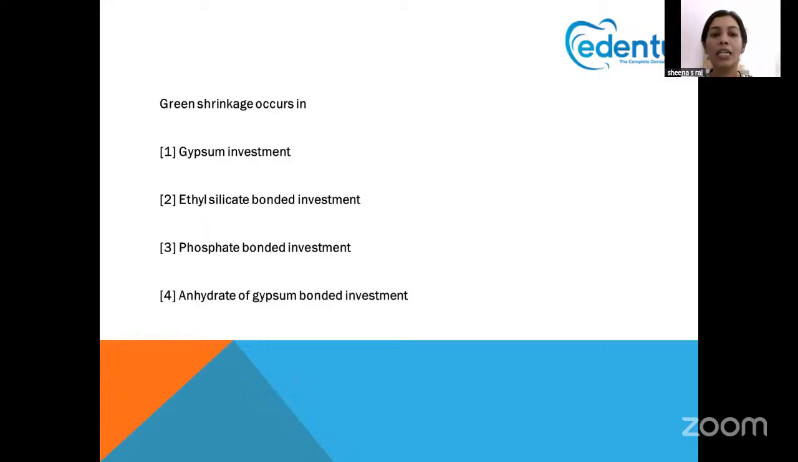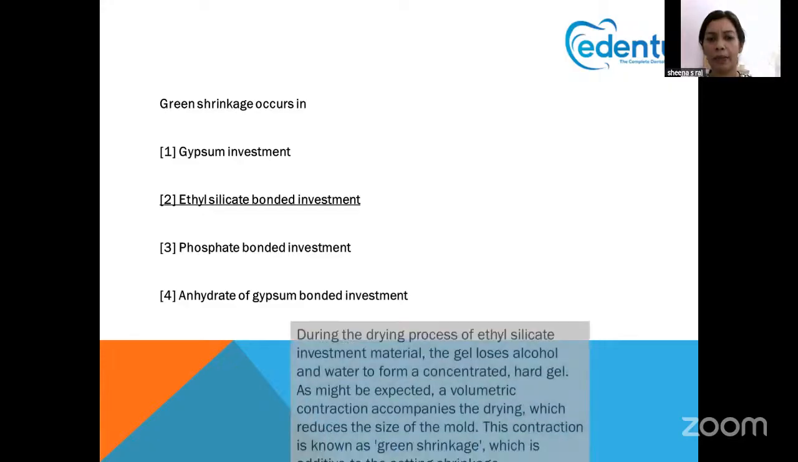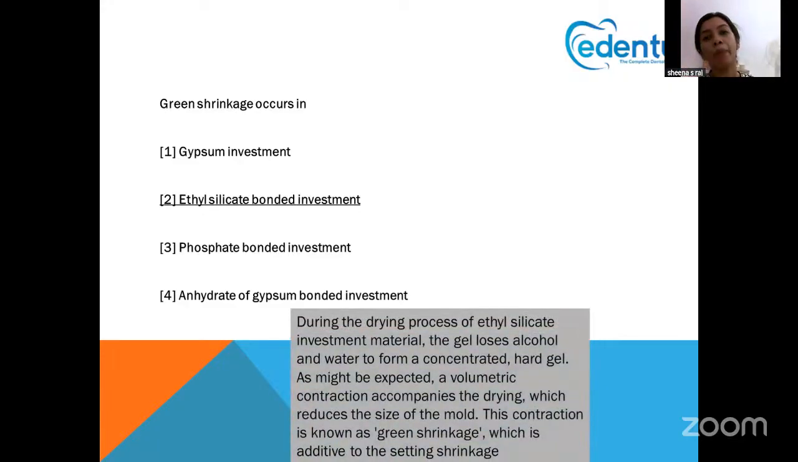Now, what is green shrinkage? Green shrinkage occurs in ethyl silicate bonded investment. During the drying process of ethyl silicate bonded investment, the gel loses its alcohol, that is the ethyl, and water, to form a concentrated hard gel. As might be expected, a volumetric contraction accompanies the drying, which reduces the size of the mold. This contraction is known as green contraction or green shrinkage, which is additive to setting shrinkage.